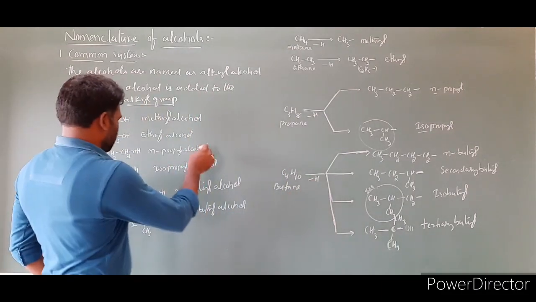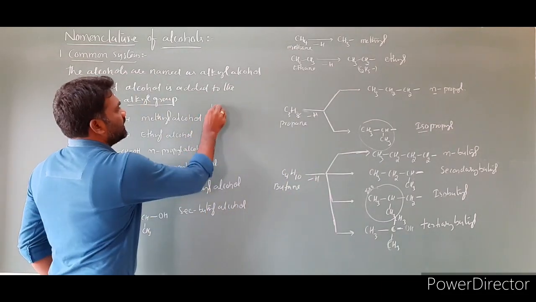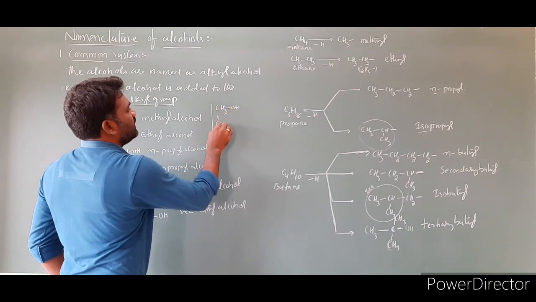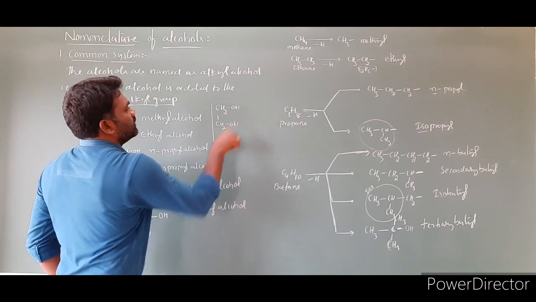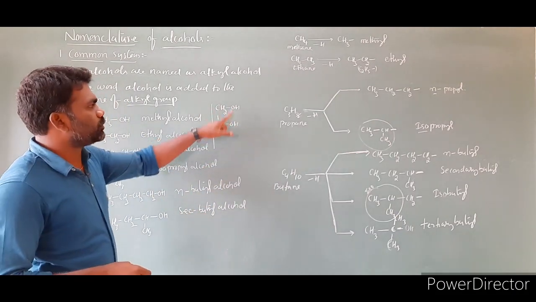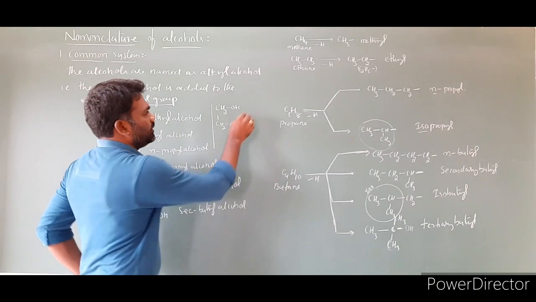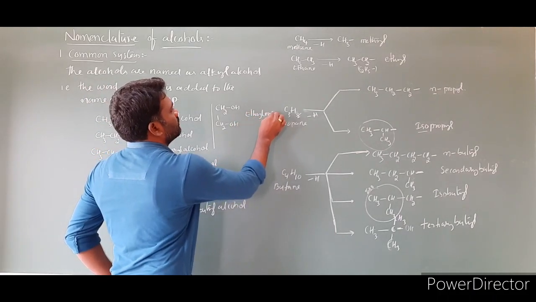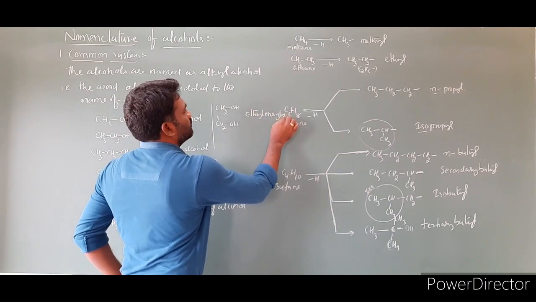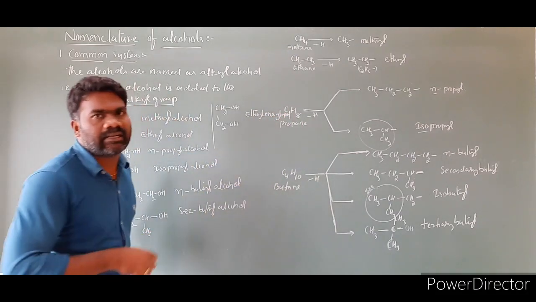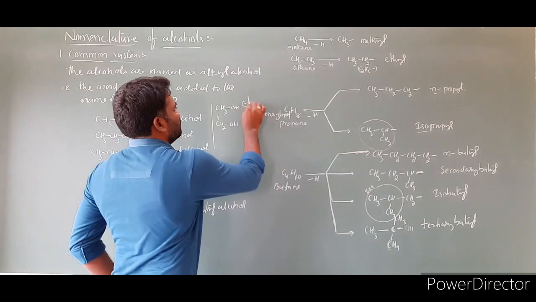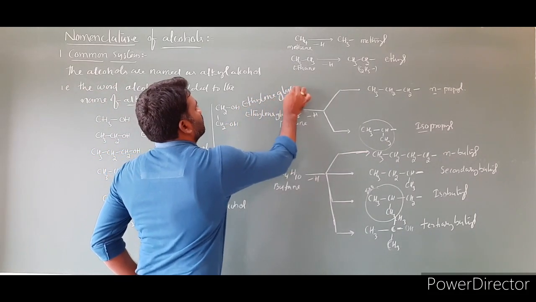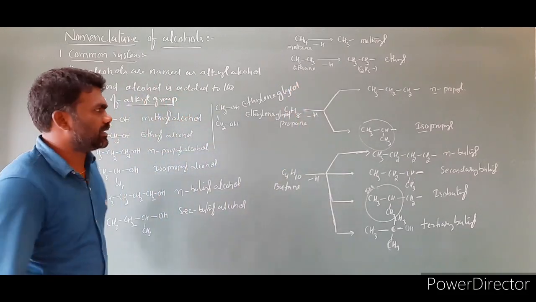And you can take some more. I am taking CH2OH, CH2OH. So two OH groups are present in a molecule. The common name of this compound is ethylene glycol. This compound name is ethylene glycol.